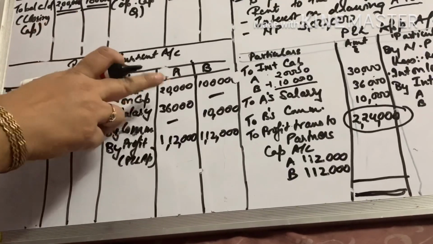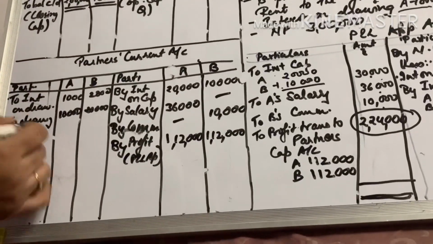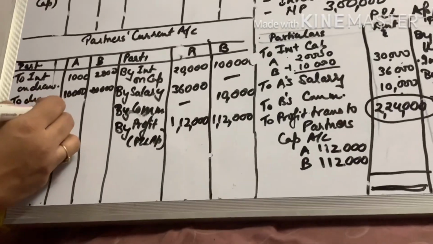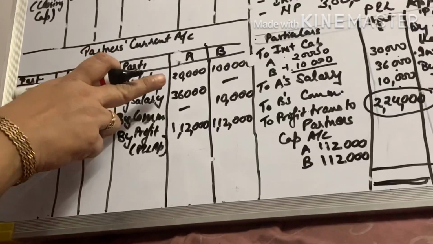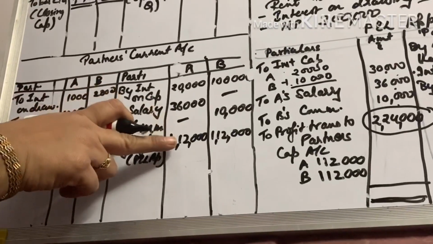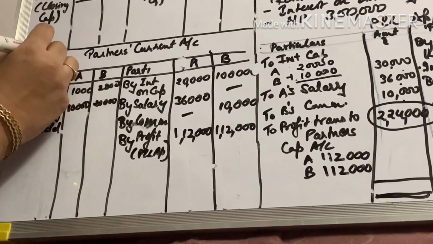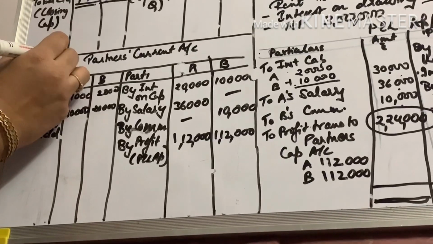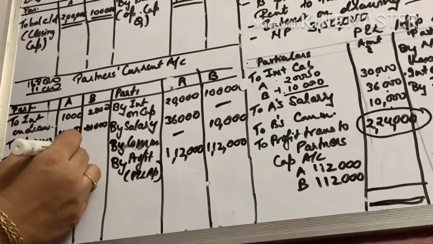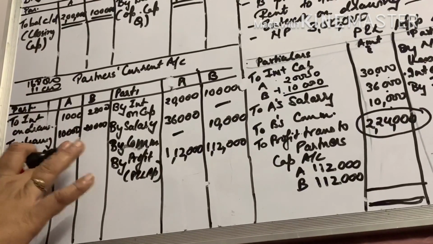Then what are we going to do? We are going to add the debit side and the credit side and we will take out the balance. This will be balance carried down. The total here is 1,68,000 minus 11,000, which would give you 1,57,000 for A.